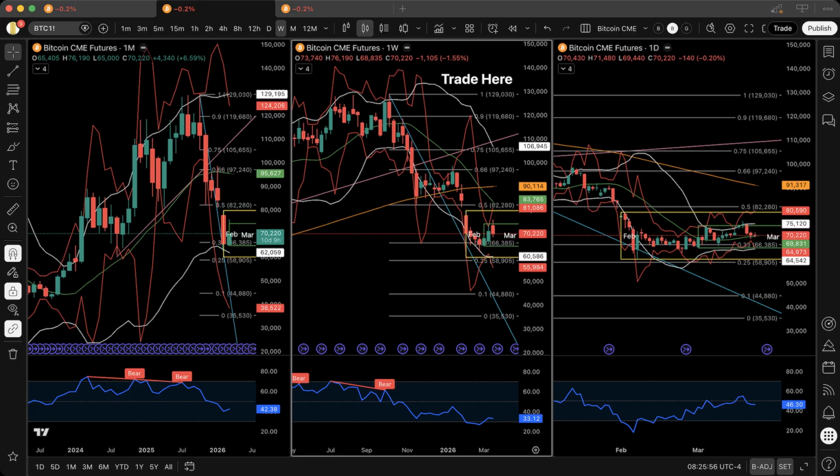Now combine this with weekly structure. Weekly is rotating. Daily is stabilizing. This creates a very specific execution environment. Moves appear strong, but they fail quickly. Continuation attempts do not persist. Now define execution conditions clearly. If price approaches the upper boundary and fails to hold, rejection continues. If price approaches the lower boundary and stabilizes, rotation continues upward. If price holds outside either boundary, structure shifts.